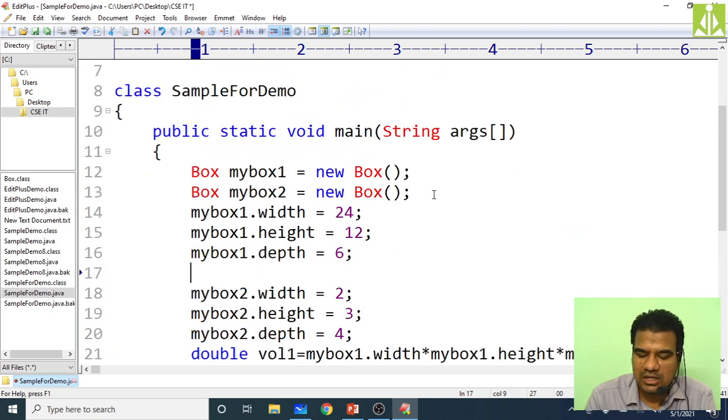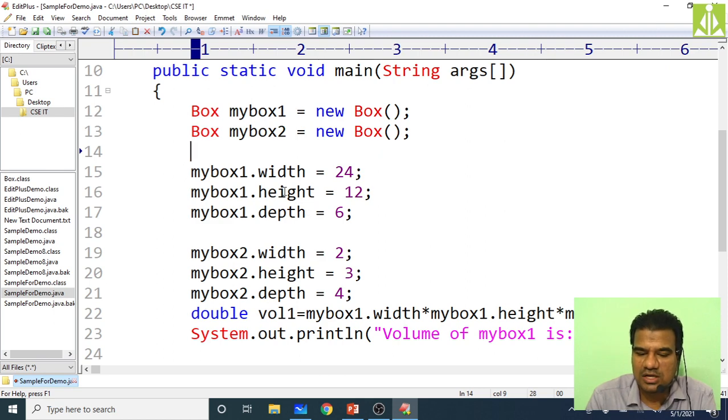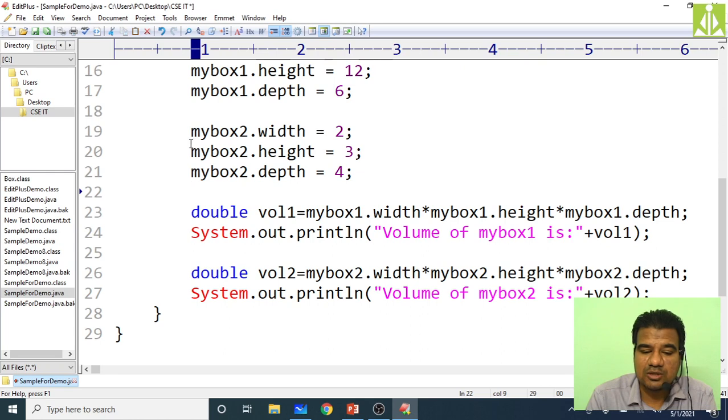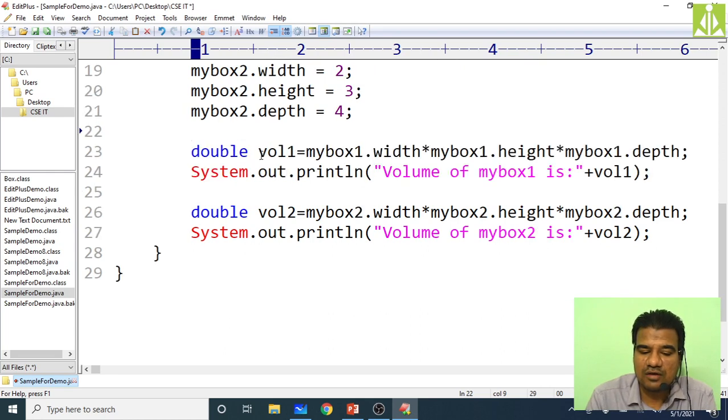So the initialization of instance variables of my box 1 is in these 3 statements, then the initialization of instance variables of my box 2 in these 3 statements, then the calculation of volume 1 for my box 1 that we have done over here in this statement, and printing the volume of my box 1. Then we have calculated volume 2, that is of my box 2, with this formula. Then we are printing the volume of my box 2 over here, volume 2.